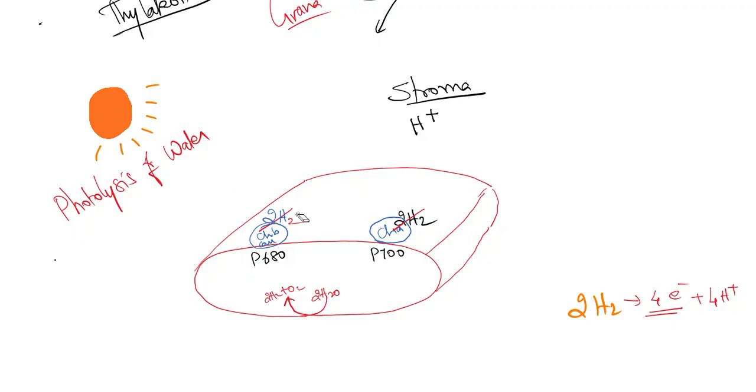As soon as electrons were produced, let me erase the hydrogen and write electrons and protons were produced at photosystem 2. Since 700 nanometer of energy is given, this electron can go away up to where? Since high energy of light is given, the electron can go to the stroma itself.